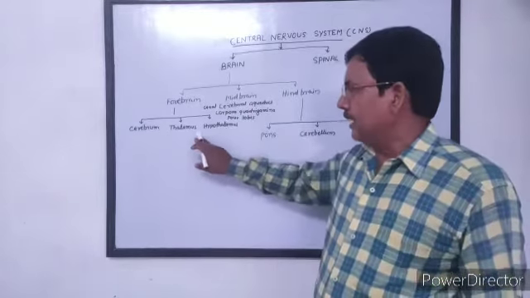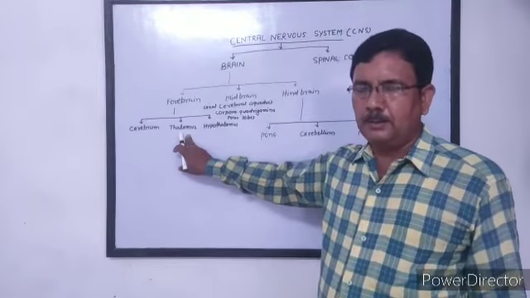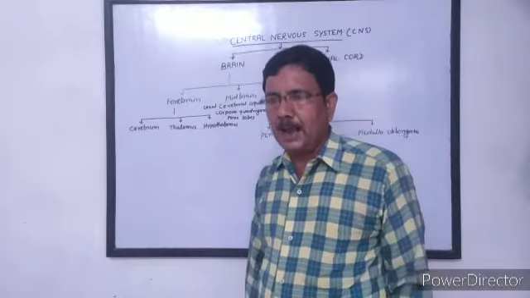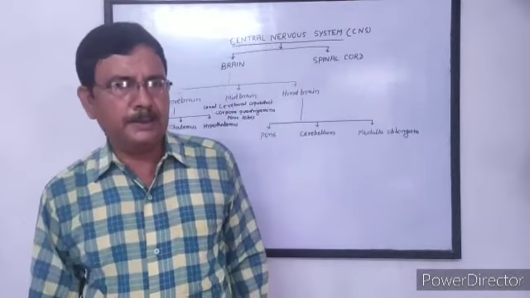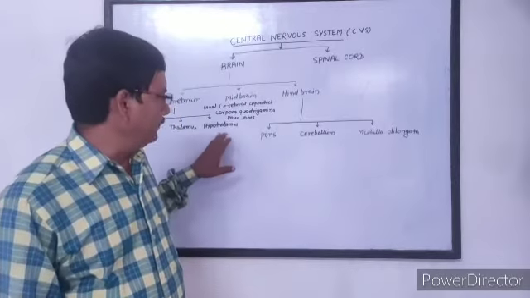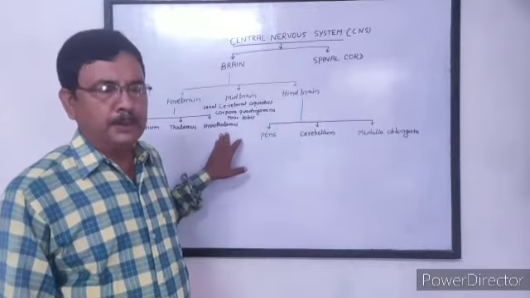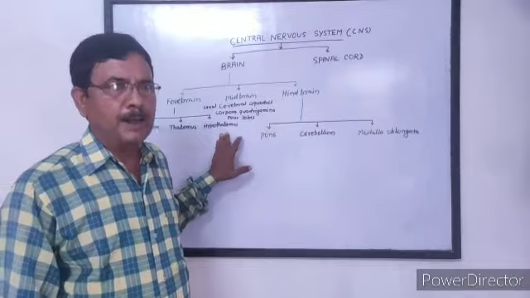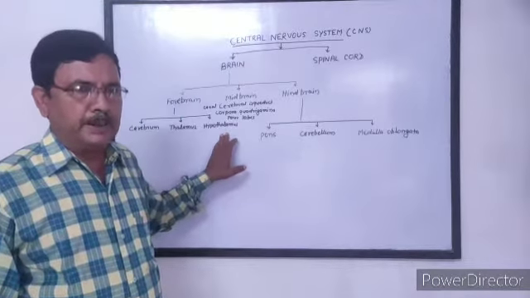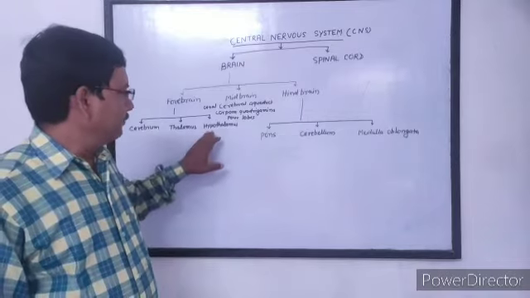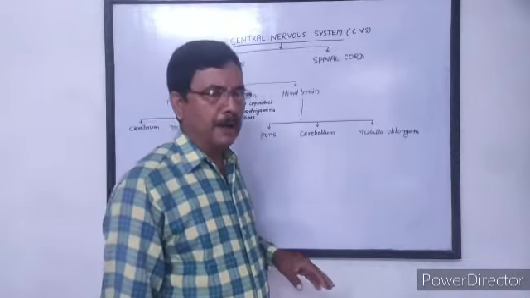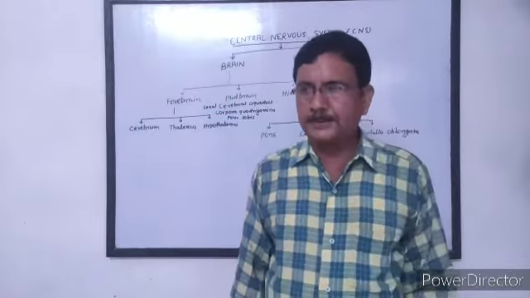That means the thyroid stimulating hormone of pituitary stimulates the thyroid gland, then the thyroid gland secretes thyroxine, and thyroxine controls the metabolism of our body. But pituitary secretes thyroid stimulating hormone when it is activated by the hormone of hypothalamus, the thyroid hormone releasing factor.